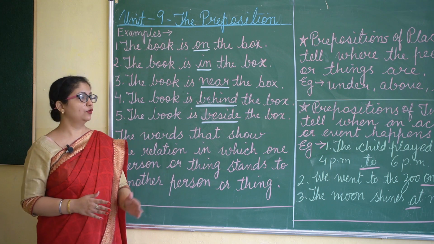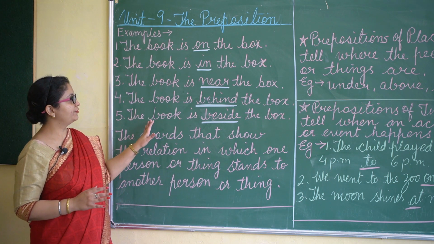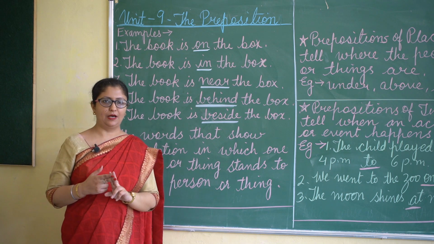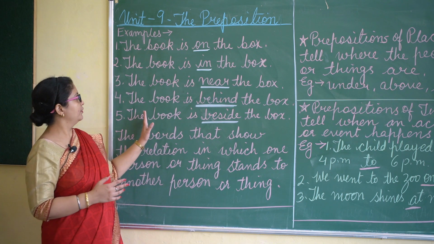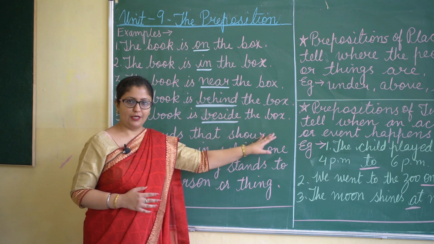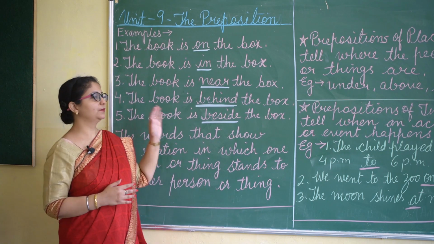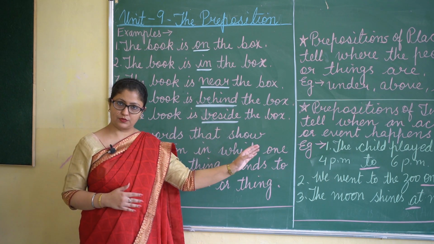Now if you see all the 5 sentences, here we have used 2 nouns, book and box. In all the 5 sentences, we are talking about the book and the box.